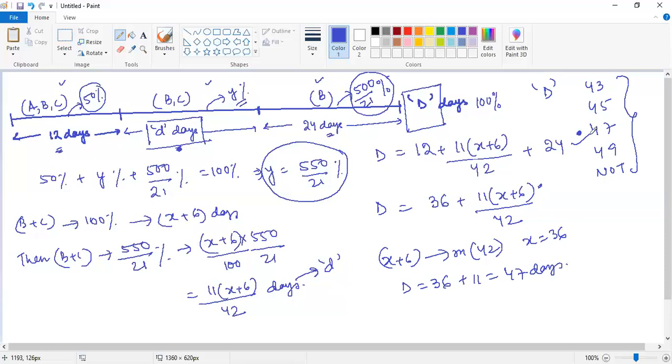Now you could have also cross-questioned why this 36. We could have taken x plus 6 as 84 as well. That is also a multiple of 42, right? If we took 84, x would be 78, because 78 plus 6 is 84. Now if x is 78, where would the problem be? Can anyone tell me?